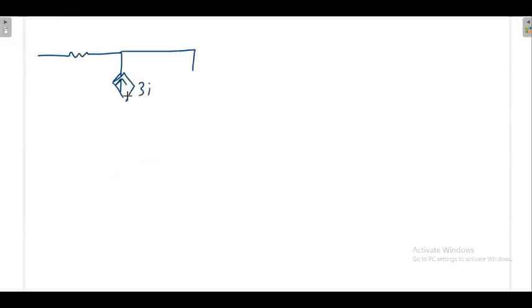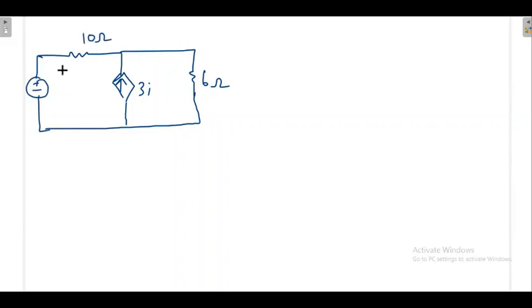Because this is the first time we are solving a problem with dependent sources. Generally people get confused once they solve problems with dependent sources, but it is really easy. This is the problem statement. We should not disturb it. They gave the small I, because this is a dependent current source. Otherwise they would not have given it. I should not disturb this, I have to respect that. The same I will come here. Now here I, here 3I, then 4I will come here.